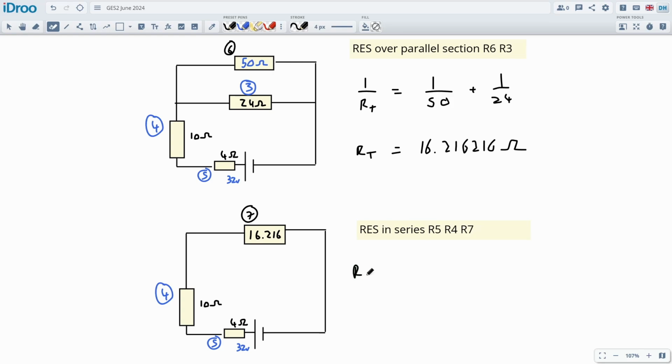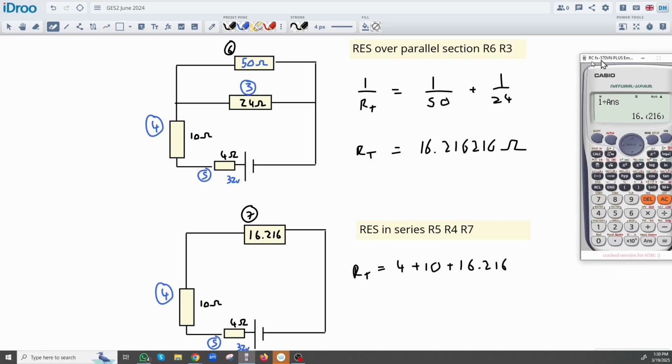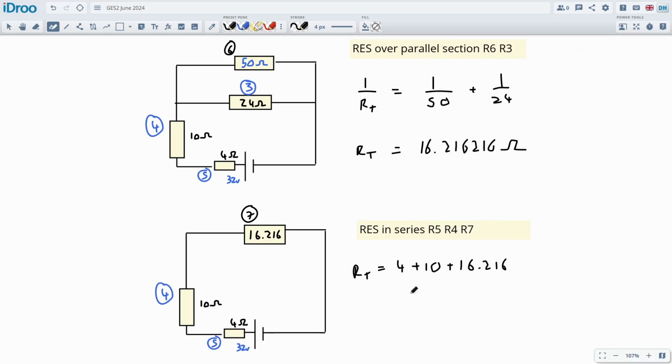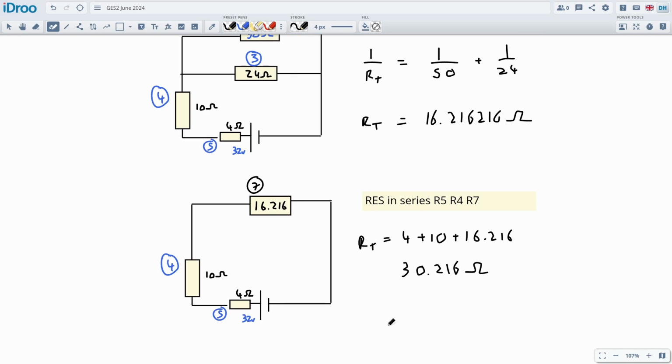So let's add them together. Resistance total will be the 4 plus the 10 plus the 16.216. What's that going to be, like 30.216? But let's just add them on. Plus the 14, right? 10 plus 4, 30.216. So this is now the total resistance of the circuit, 30.216 ohms. We don't need any more detail. 5 sig fig will be just fine.